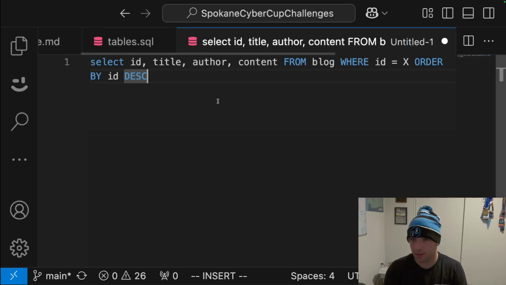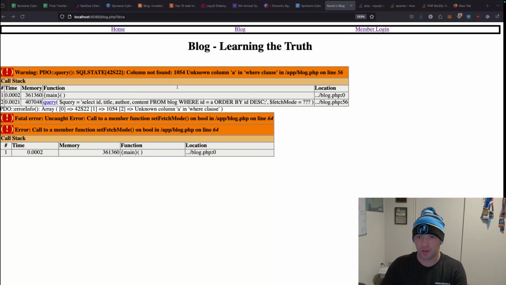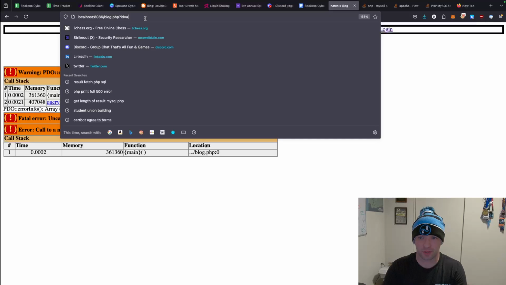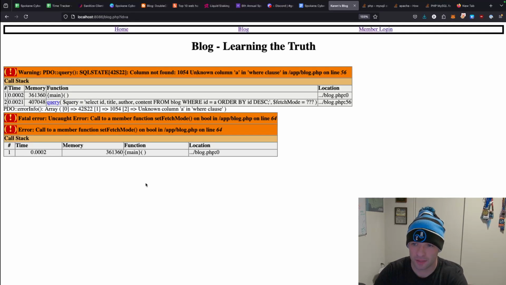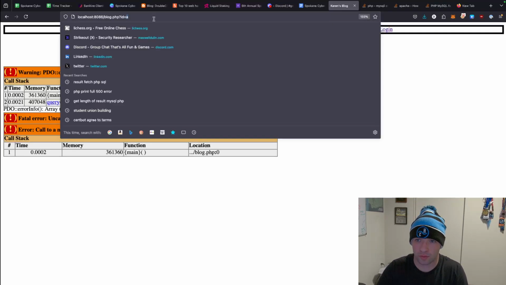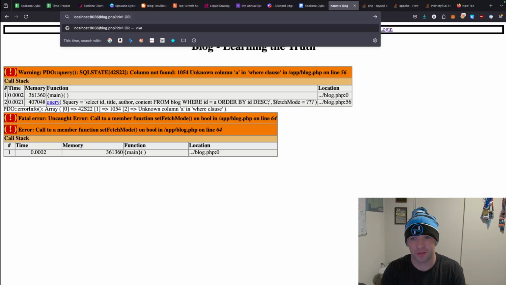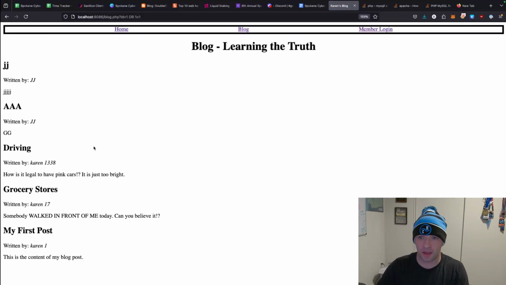Cool. So we could just have this return a bunch of information. We could do ID equals 1 or 1 equals 1. And theoretically, that would return all of the blog information, which we can see here. However, we're not getting everything we want. See, there's another table that we actually want to exfiltrate the data from.